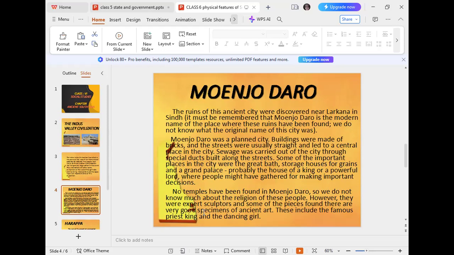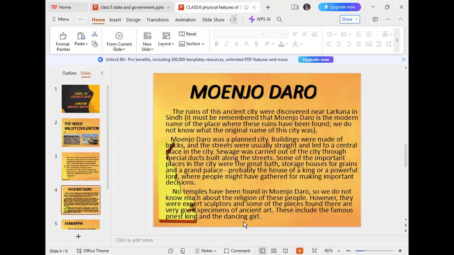So one important point is that no temple has been found in Mohenjo-daro, so we don't know about the specific religion of the people of that time. However, some sculptures and pieces of art are found in that city. These include the famous priest king and the dancing girl.